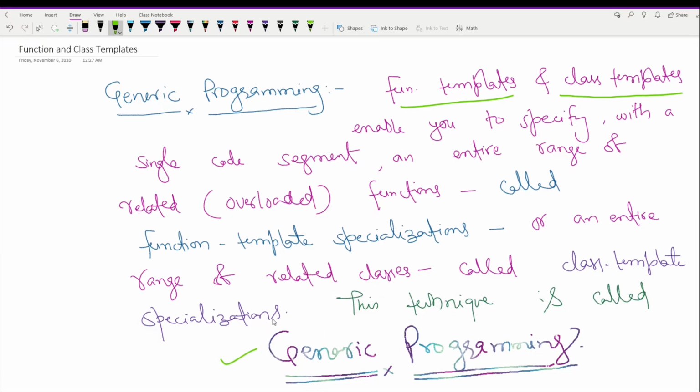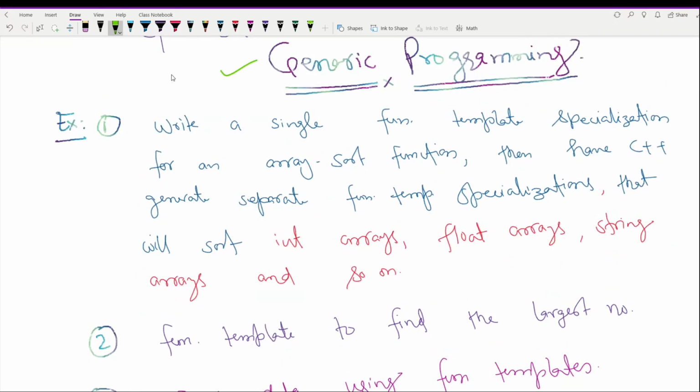So basically in simple terms, it means that we will be writing a single piece of code that will work as if we had written a variety of code segments. Let us take some examples to understand the concept. The first example is when you want to sort an array of integers or an array of floats or an array of strings, etc. But we can do all these things using a single function template specialization. And this code is going to sort integer arrays or float arrays or string arrays for us.